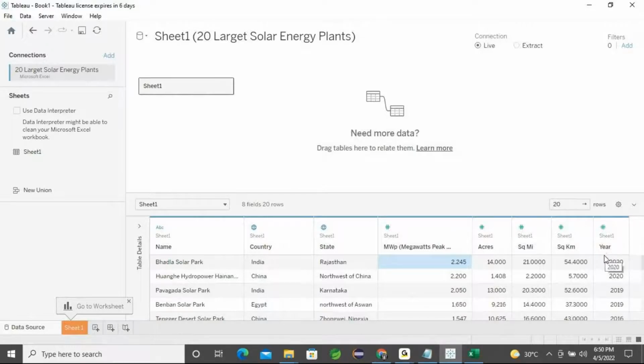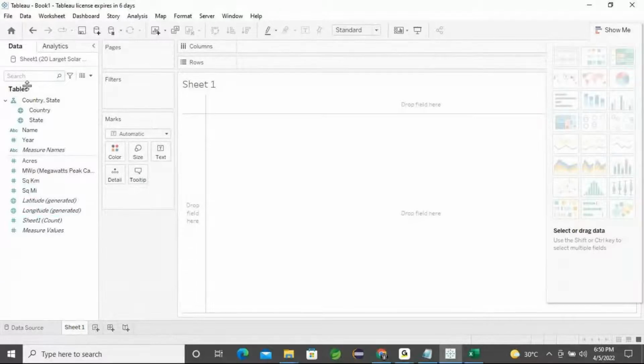Now when I click this sheet window, it will be divided as per the data: measures and dimensions are divided automatically. Now you can start working with country. Country is characters, like the name of a thing, so I double click on the country section.